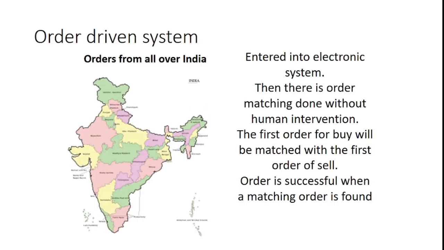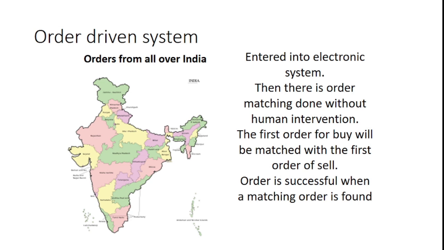There are two different types of major systems. The very first system is known as an order driven system. Order driven system means I place an order, and orders are placed from all over India. They are entered into the electronic system. Then there is a matching which is done on the basis of time and price priority. And then this order matching is done without human intervention.